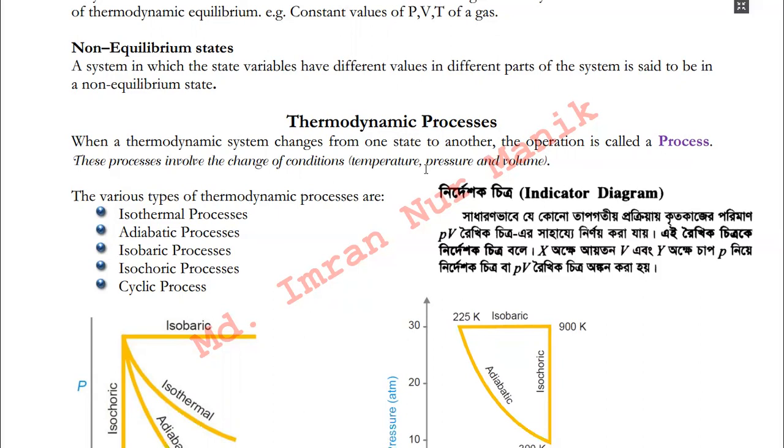And you can easily understand that whenever a thermodynamic state changes, the state variables must change. That means the temperature, pressure, volume, mass, and composition must change. Through changing these, one state transforms from the previous condition to the present condition. And this changing is known as the process.